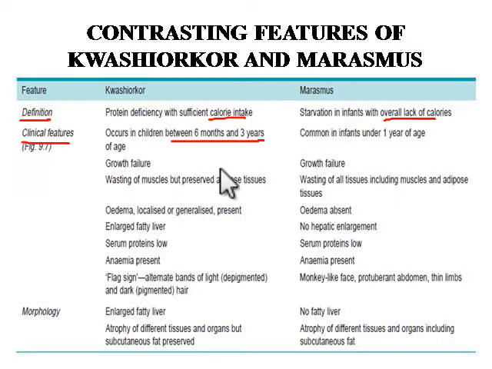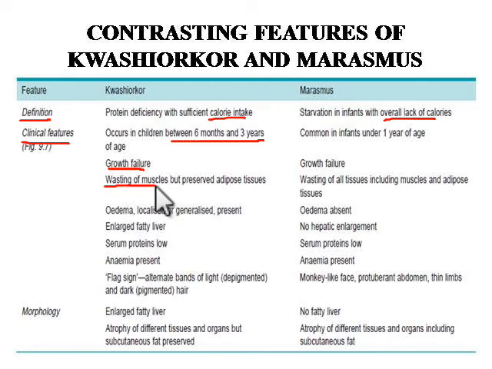There is a failure of growth. The baby never grows, right? So the development and growth will be hampered. Whether it's physical growth or motor growth, all the growth and development is lacking in that person. Next, there is a wasting of muscle but the adipose tissue is preserved.